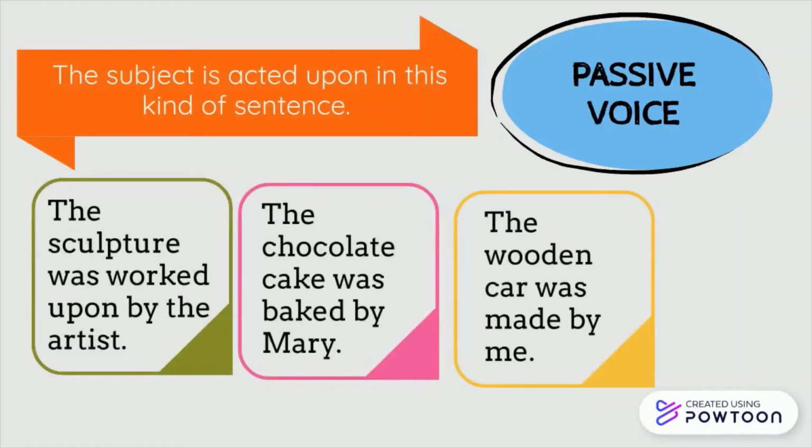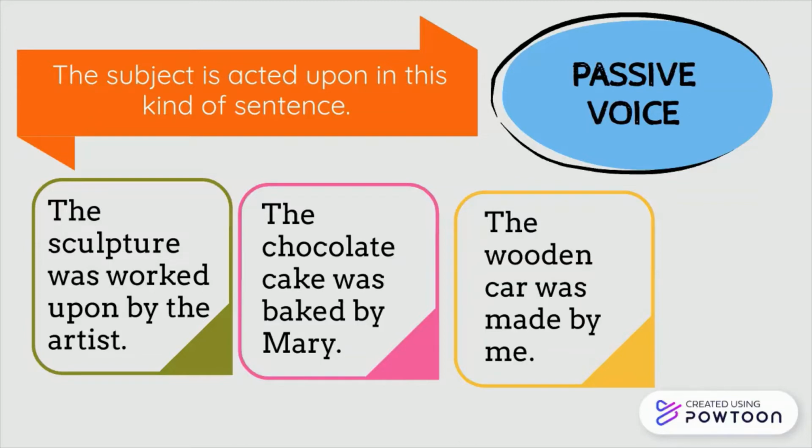Let's learn about the passive voice. In this kind of voice, the subject is acted upon by the verb. Let's look at some examples for further understanding. The sculpture was worked upon by the artist. Here, the artist is the subject, the sculpture is the object, and worked is the verb.